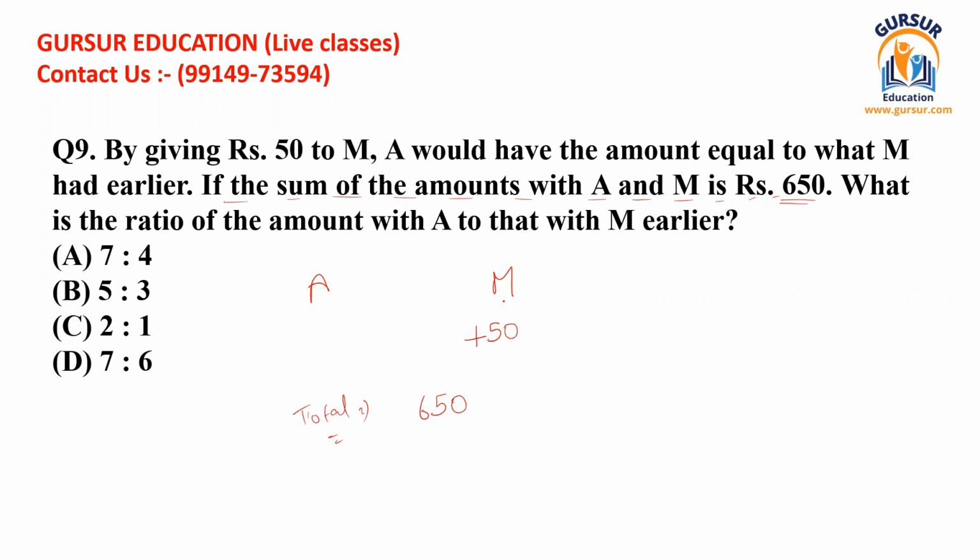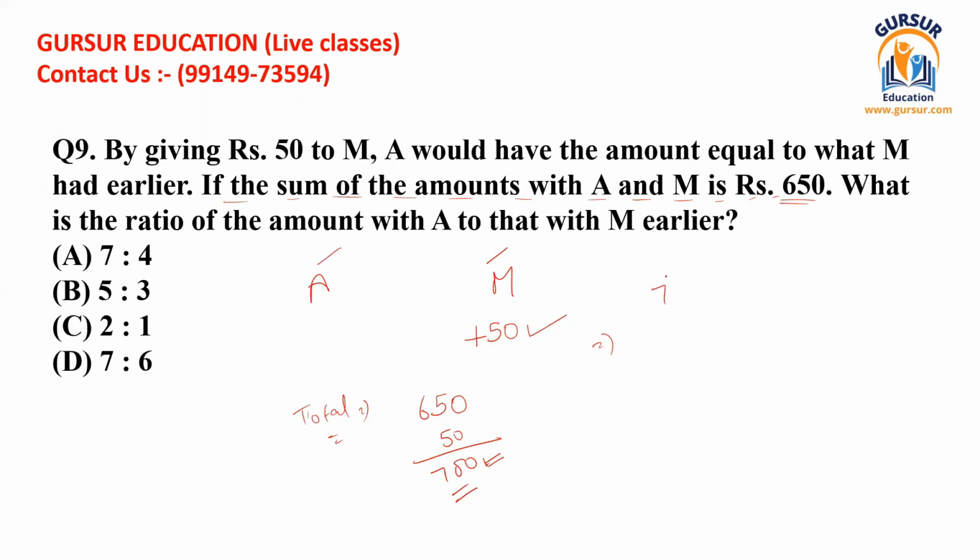Okay. So now if we give extra 50 to M, then the total amount would be 700. We have already been given that if we give rupee 50 extra to M, then the total amount with them will be equal. So if we divide 700 equally between A and M, then we can get to know the original value they both are having.